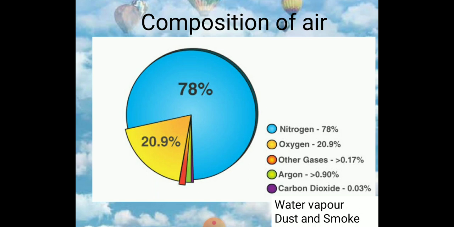Other than all these gases, the atmosphere or air also contains water vapor, and the amount of water vapor present in air is called humidity. Now air also contains dust particles and smoke. The amount of dust particles varies in air from time to time and place to place. For example, if heavy wind blows, the amount of dust particles increases in the air. Similarly, in sandy regions the amount of dust in the air is higher.